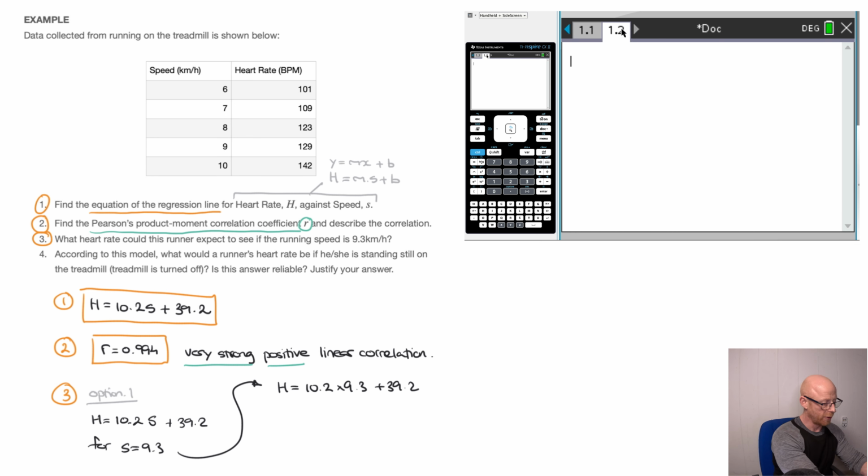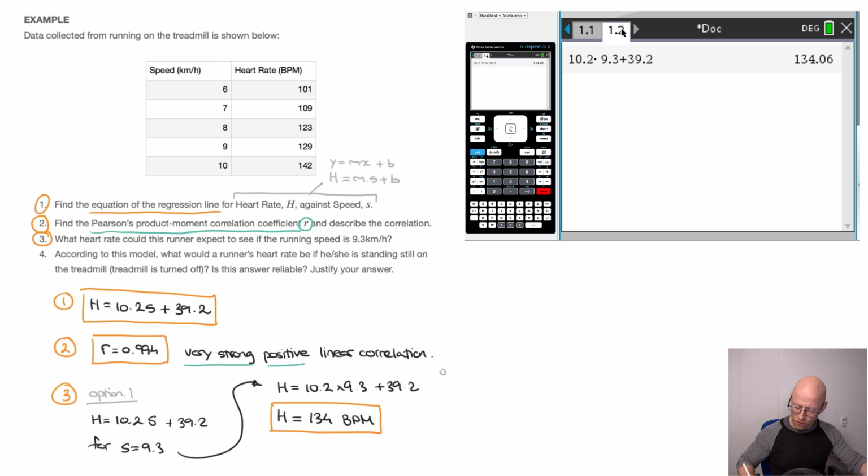And I can go ahead and type all of that. That's 10.2 times 9.3 plus 39.2. I'll double check all of that. That's 10.2 times 9.3 plus 39.2. Okay, that's all looking good to me, so I click on Enter. And we're done. Rounding to 3 significant figures, we find that the heart rate we could expect if the speed is 9.3 kilometers per hour is 134 beats per minute. There we go. And I'll go ahead and box that result.